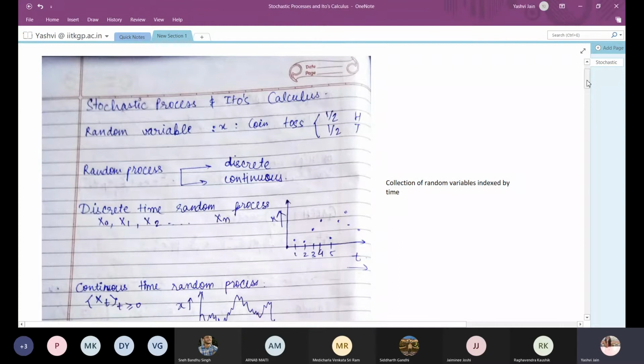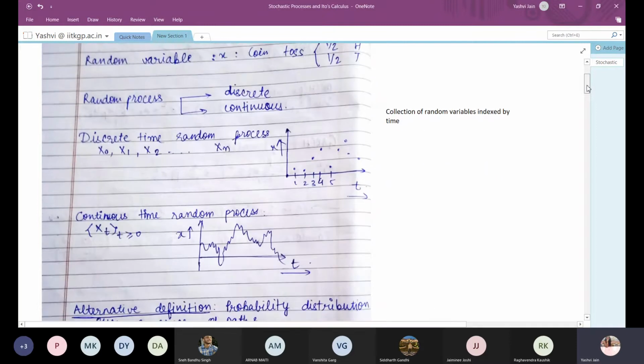A random process or a stochastic process is defined as a collection of random variables indexed by time. There are two types of random processes. One is discrete time random process and the other is continuous time random process. Discrete time random process means that the time intervals are fixed integers.